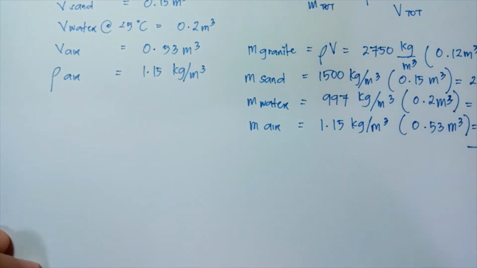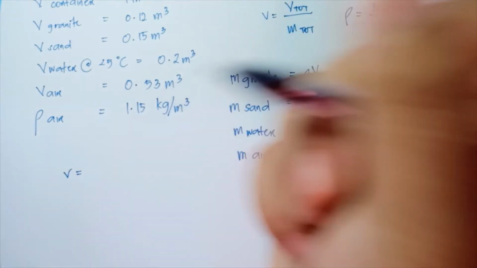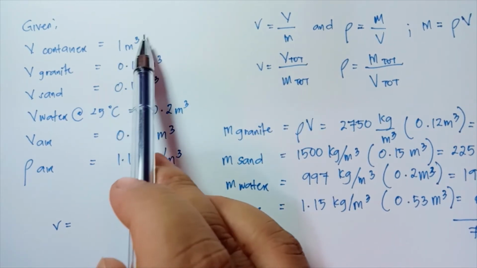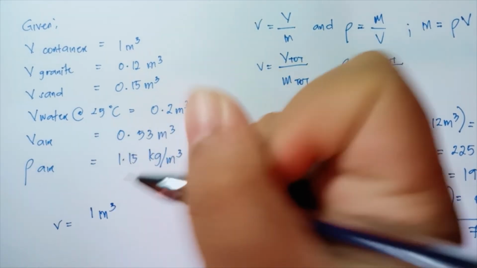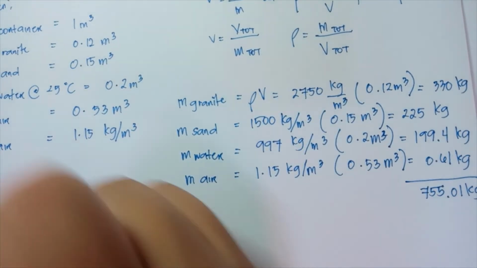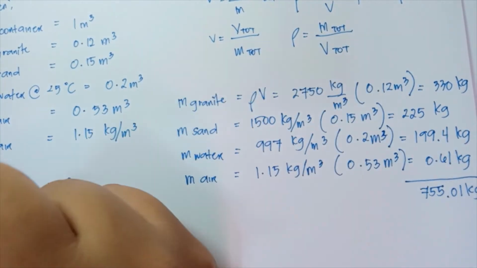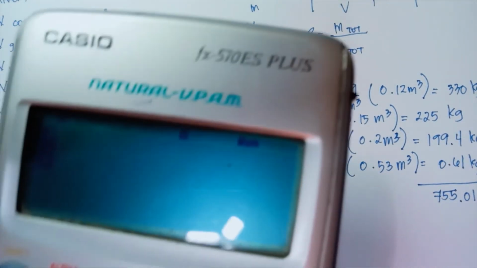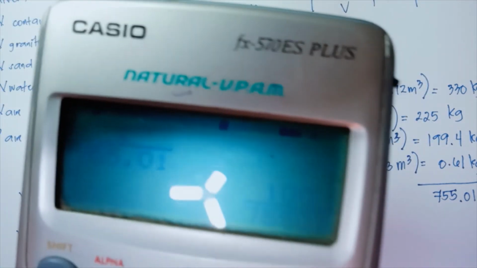Then let's proceed to the specific volume. So the specific volume is just equal to the total volume, and we know that the total volume, or the volume of the container, is 1 meter cube. So we have 1 meter cube over the total mass of 755.01 kilogram. So we get the specific volume as equal to 1 over 755.01.